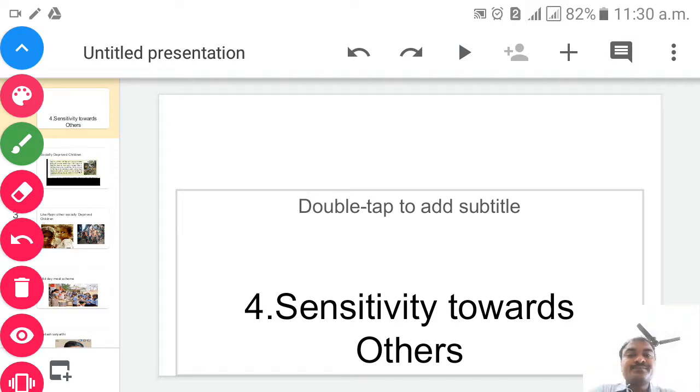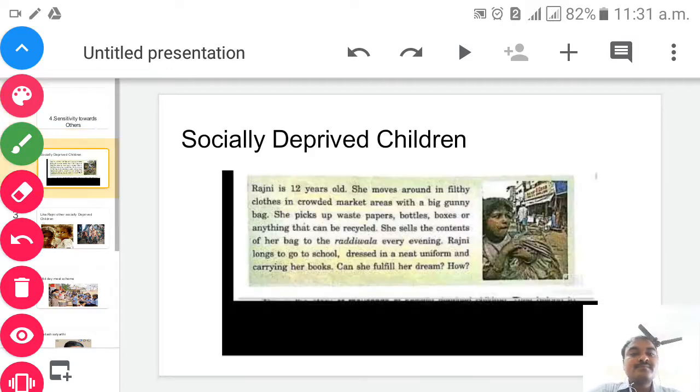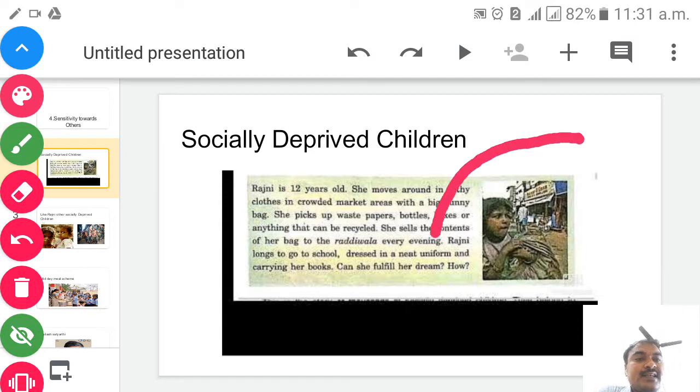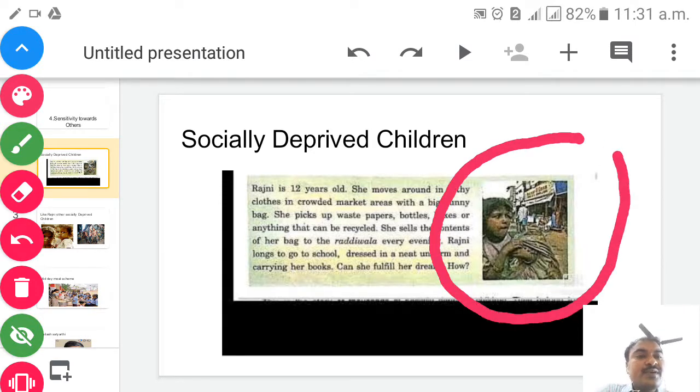Next slide. Yes, children, you can see here socially deprived children. About Rajni, we will see how her life is every day, where she will go and how she will earn the money. I will show you now. This is Rajni, children. This is a socially deprived child.